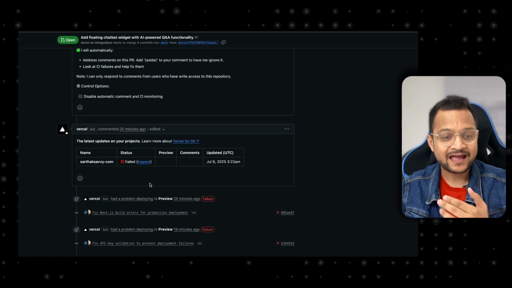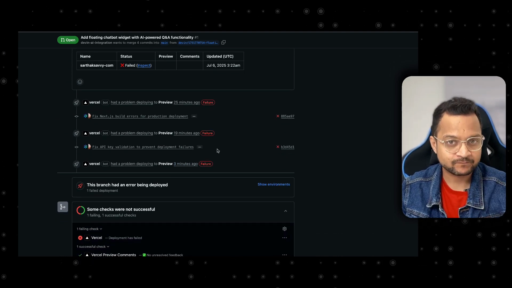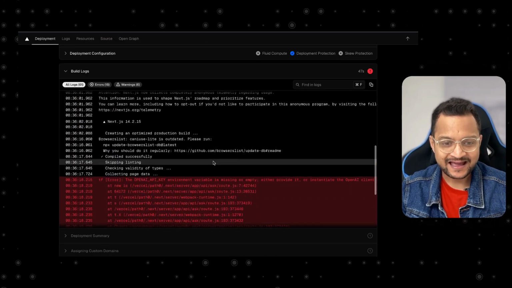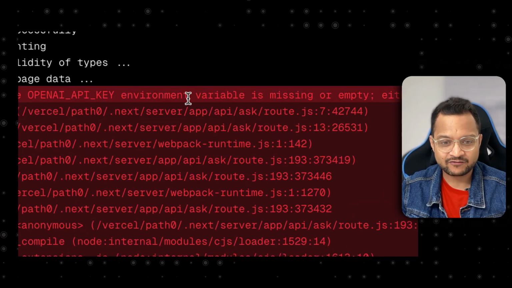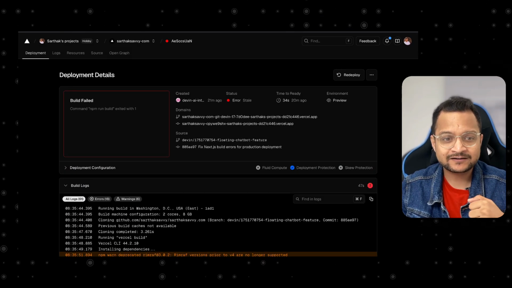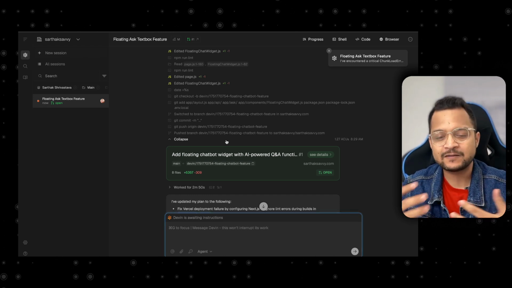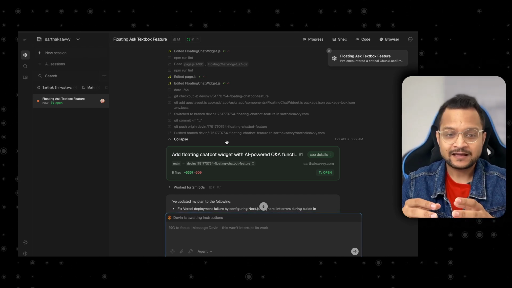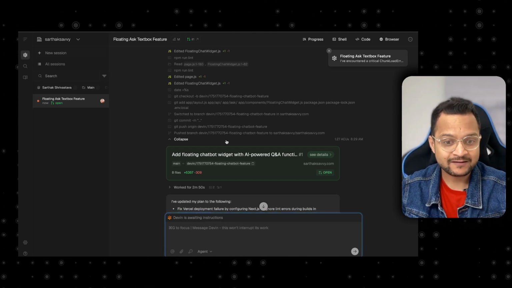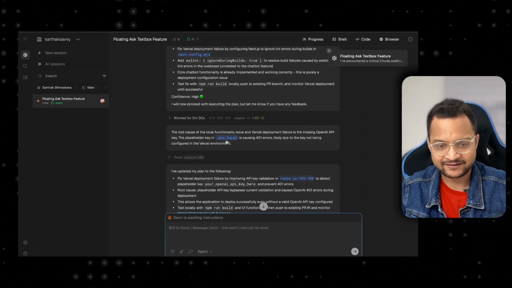And you know what, the Vercel deployment is keep on failing, and it's failing because of very simple thing. It need the OpenAI key, and that's why it's failing. So OpenAI key environment variable is missing. We can simply add it on the Vercel and then it will going to work, but Devin is failing at this point. I'm not saying like failing, but it's keep on trying and not understanding that it just need to say that, hey, go to the Vercel, add the OpenAI key because you have not implemented it. But Devin is keep on trying and trying and trying.